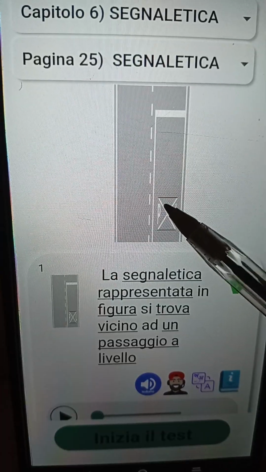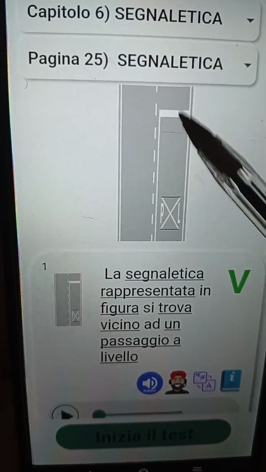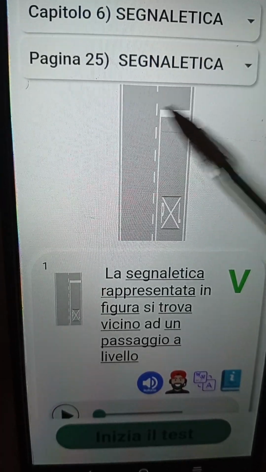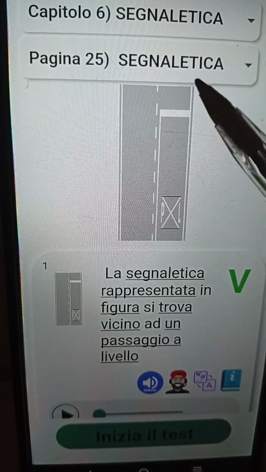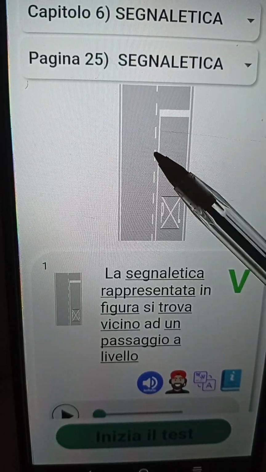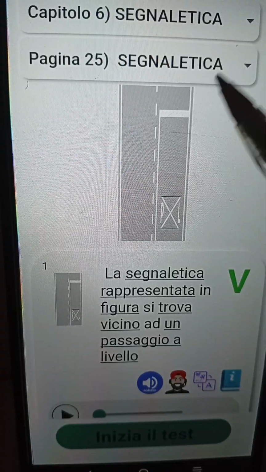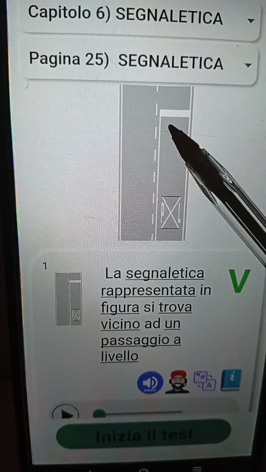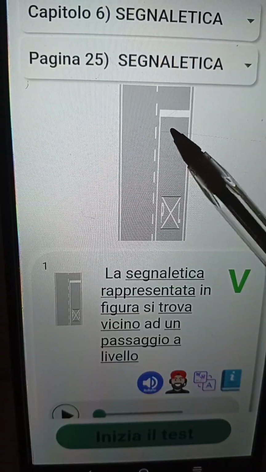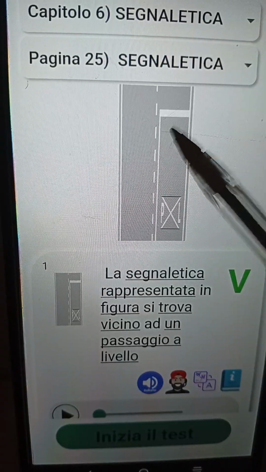Now when you see this sign, it's telling you that you are approaching a particular road that has what? A binario. What is the meaning of binario? Binario is where the train used to follow. Now if the luce rossa of the semaforo is showing red, it is mandatory that you stop in this particular place, which is what? Prima della striscia di attraversamento.